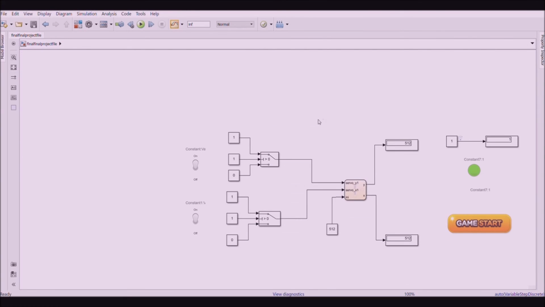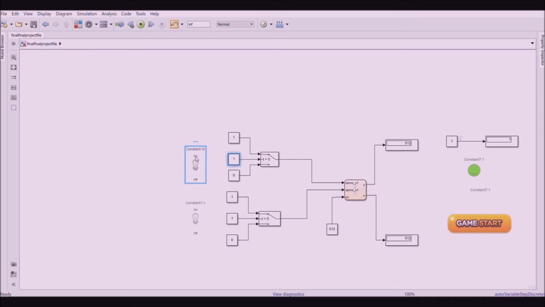Hello, and now we'll be speaking about a Simulink flowchart. As you can see, there are many options available in this model, so we'll speak about it step by step. Now at the extreme left, we have two toggle switches, which turn on for a value of 1 and off for a value of 0, like any regular switch with analog input values.